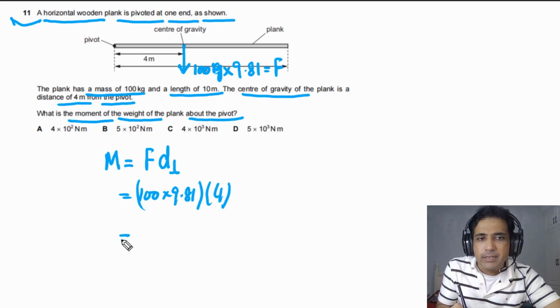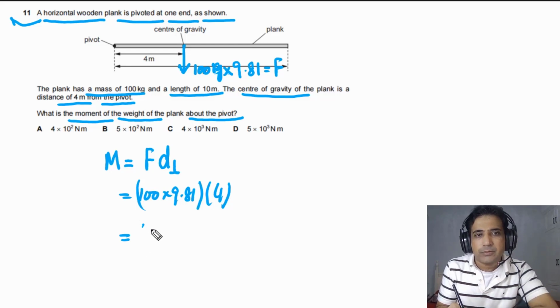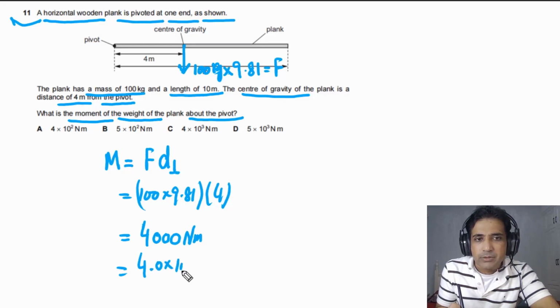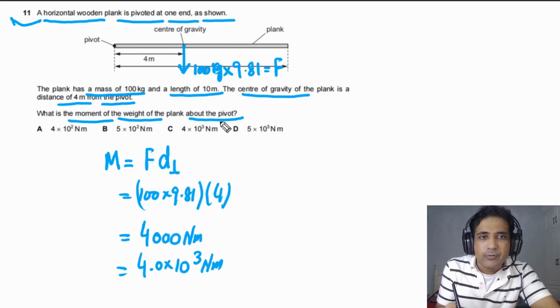So our final answer in this case will be close to 4,000. It will be very close to 4,000. So simply in this case, we can write down our final answer. This is equal to about 4,000 Newton meter. We can also write this in standard form. So we have 4.0 times 10 to the 3 Newton meter. So the answer for this question is C. So this one is the right answer.